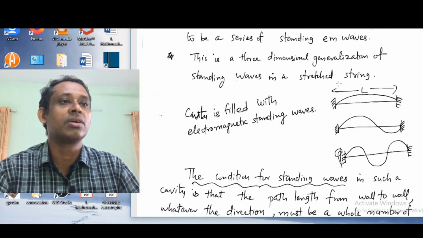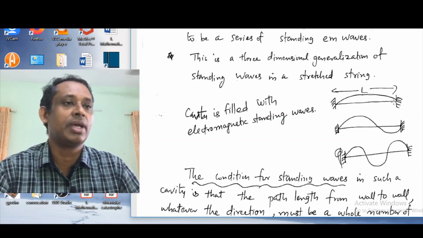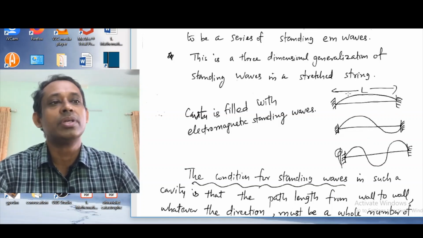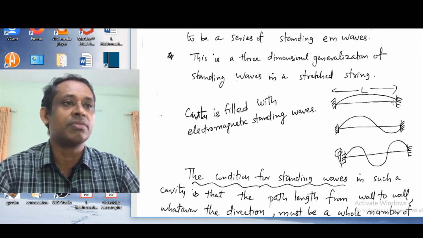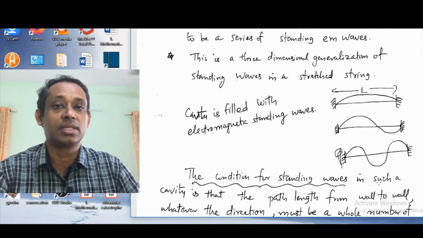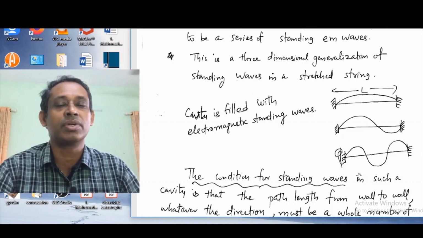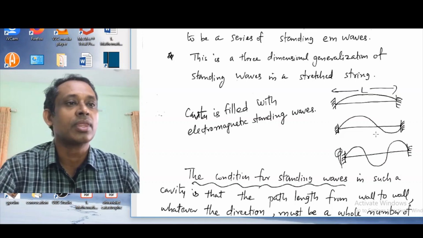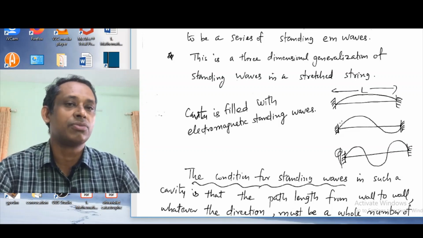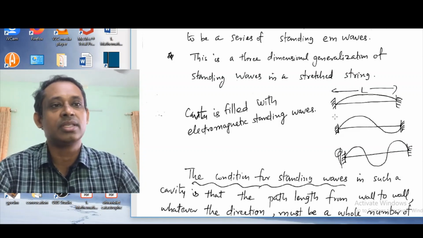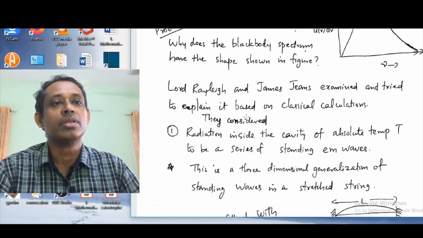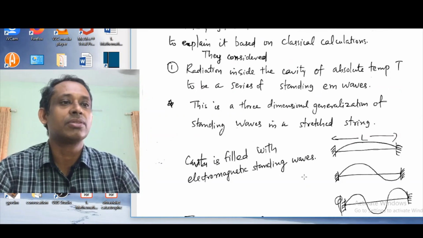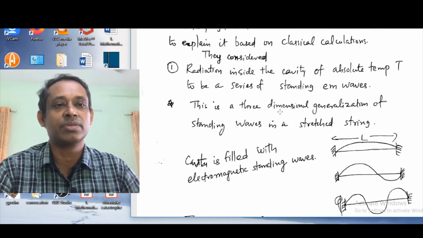We have a stretched string of length L, which is fixed between two ends, and we know it can vibrate only in certain modes, certain wavelengths at certain frequencies. These particular wavelengths or frequencies are called modes. Such standing waves formed on a string are examples of one-dimensional standing waves. Now inside the cavity we have several such three-dimensional standing waves formed.